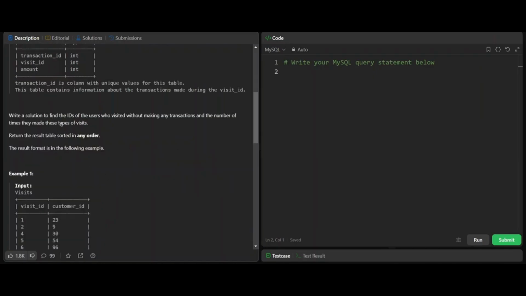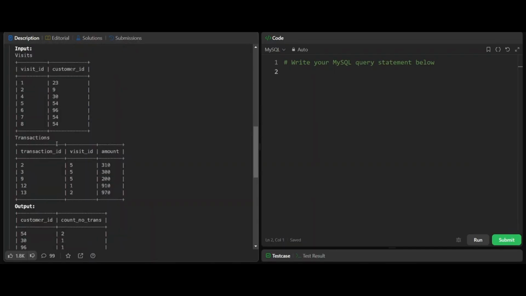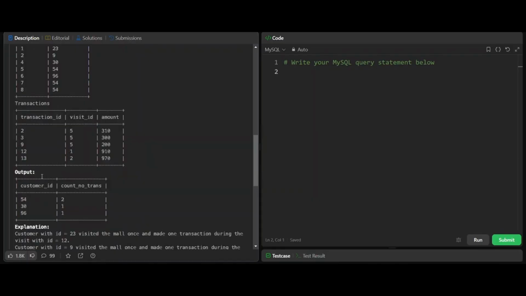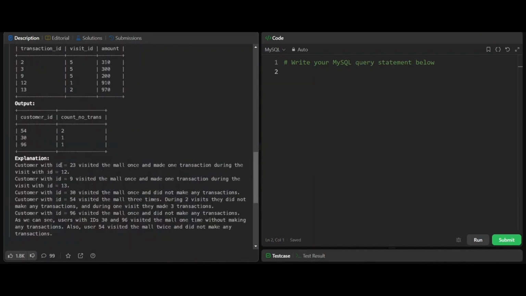Write a solution to find the IDs of users who visited without making any transactions and the number of times they made these types of visits. Return the result table sorted in any order. The result format is in the following example. Okay, example 1. Let's see this example. We have the visits table and transactions table, and we see the output with customer ID column and count of no transactions. Let's see the explanation in order to understand it better.